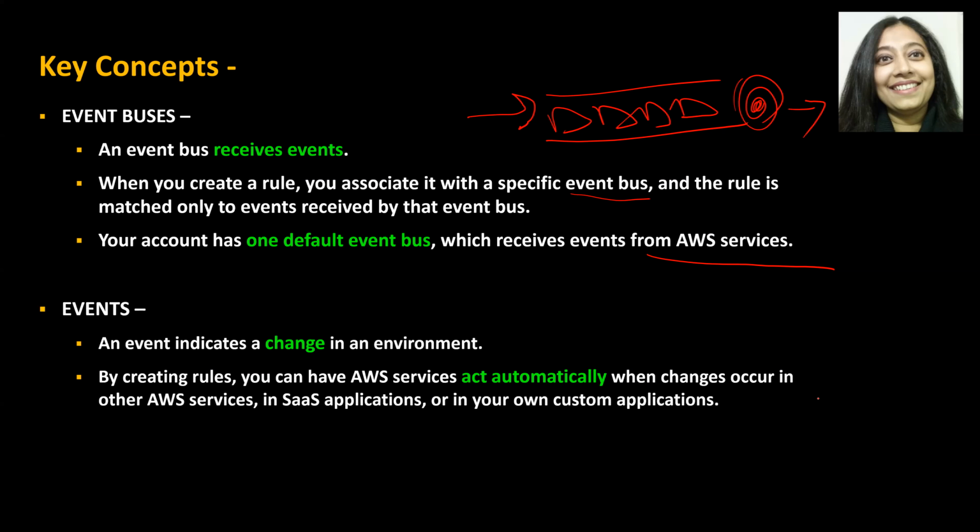Let's say I want it to send out a notification, or maybe spin up another EC2 instance, or whatever the case may be. A Lambda function can do pretty much whatever you want it to do. Whenever that kind of change occurs in other AWS services, SaaS applications, or even in your own custom applications, you just have to have an ability to receive that event, create a rule, and then act on that rule.